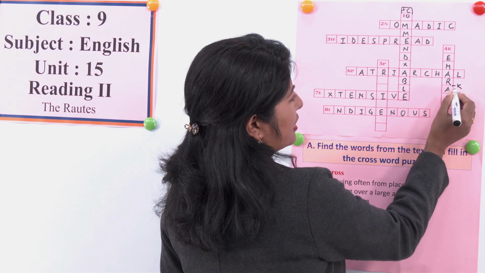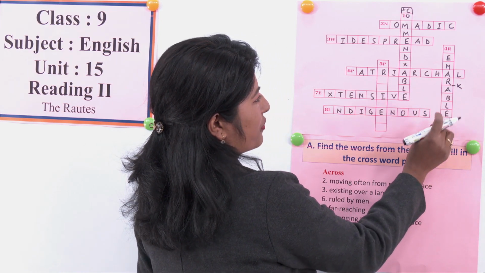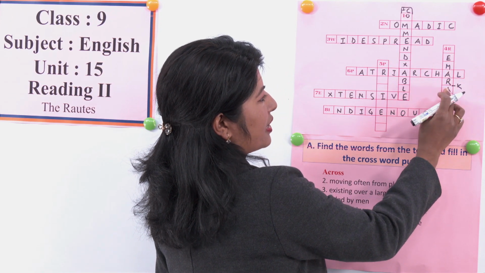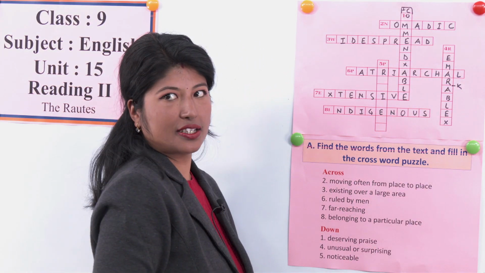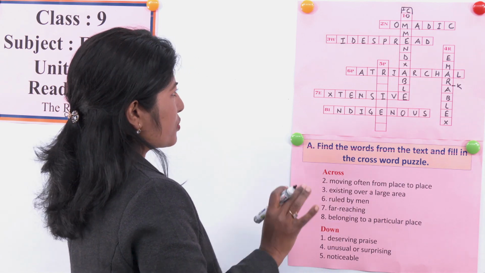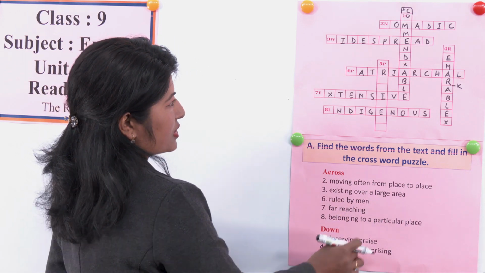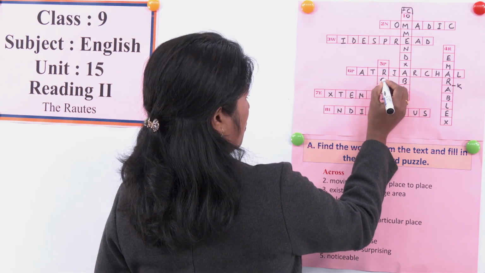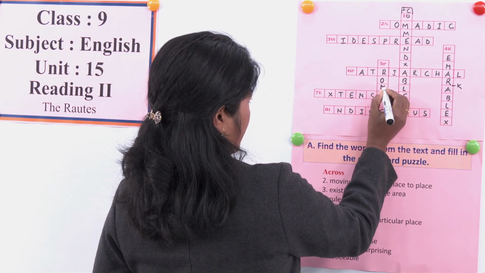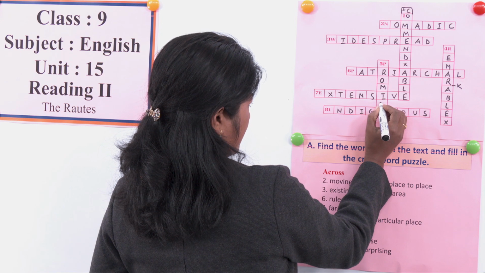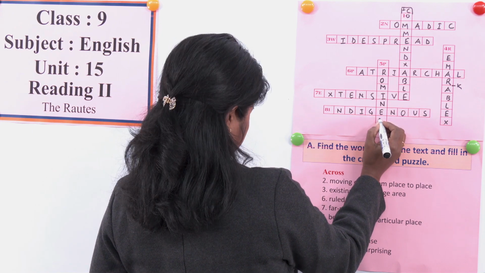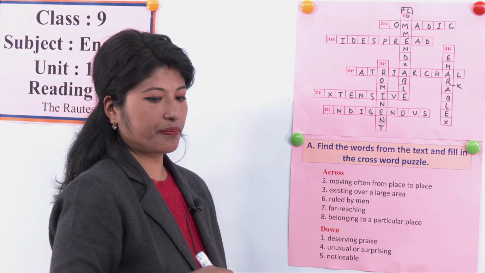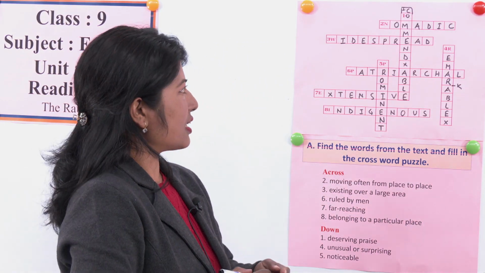R-E-M-A-R-K, that's why one box is more over here. Please put K. R-E-M-A-R-K-A-B-L-E, remarkable. Now let's move to number 5, noticeable, prominent. P-R-O-M-I-N-E-N-T, prominent. So this is done.